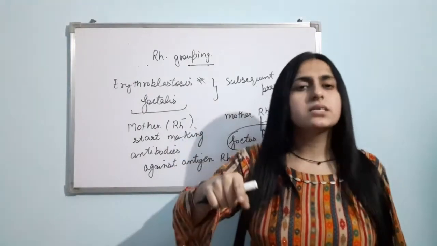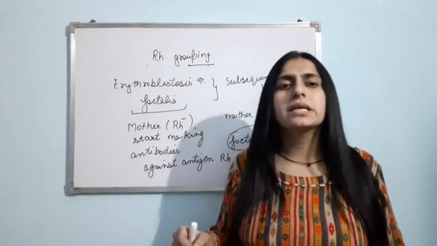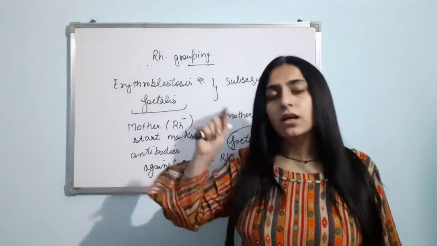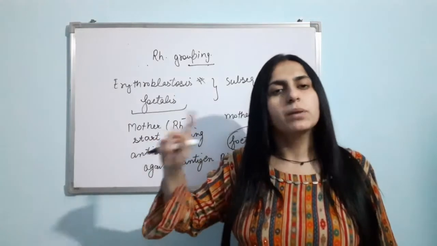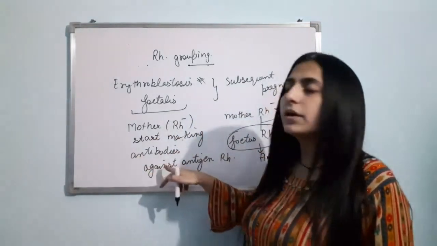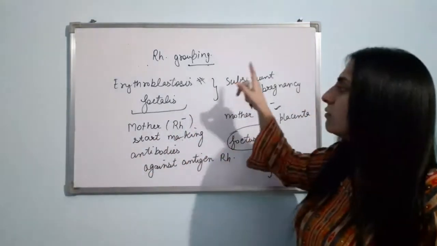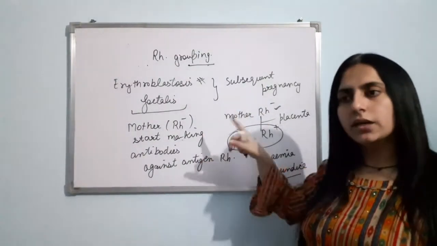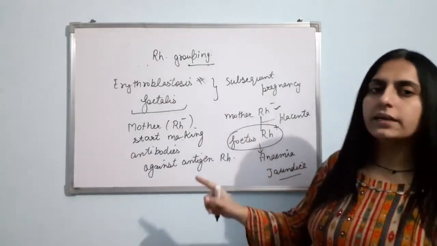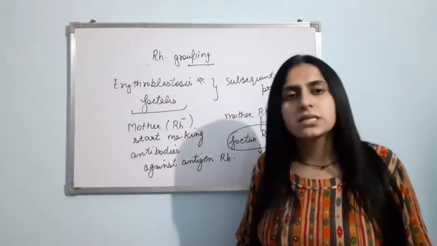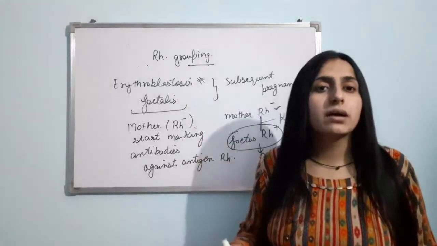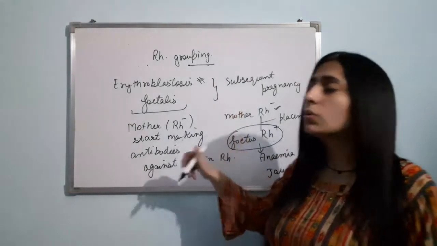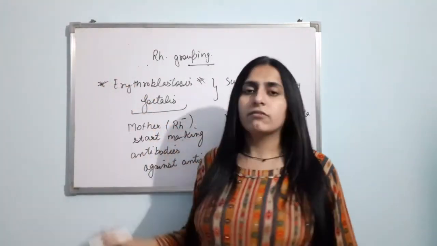When there is delivery during the first pregnancy, there is exposure of the maternal blood and the fetal blood. Fetal blood will enter into the mother's blood. Now the mother's blood will start producing antibodies. When there is a subsequent pregnancy, these antibodies might leak into the body of the fetus. These antibodies will destroy the RBC. They will cause clumping of the RBC, and as a result the child can die. This condition is known as erythroblastosis fetalis.